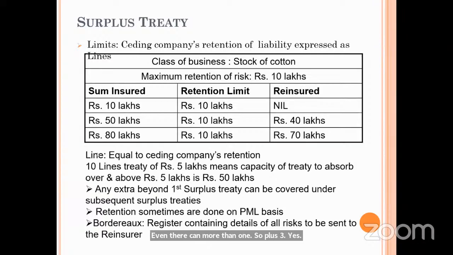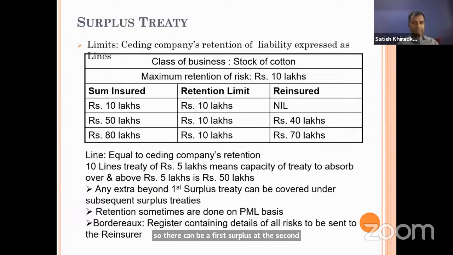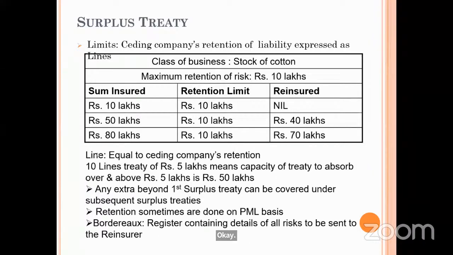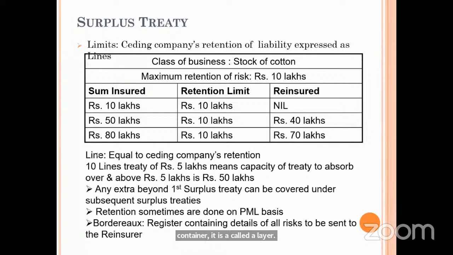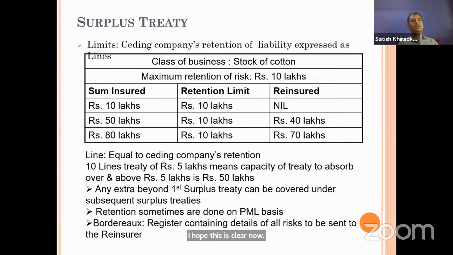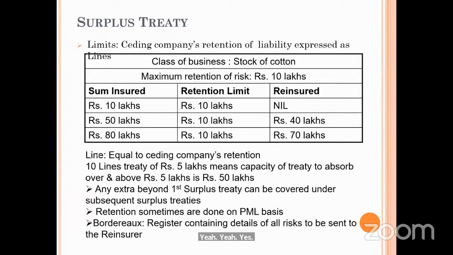Yes, sir. Thanks. So here, a line is also a cession? No, a line is not a cession. It's the cession, with retention expressed in terms of lines. In this particular example, I said 5 lines. What does 5 lines mean? 5 lines means 5 times the retention. 5 times the retention is your cession.